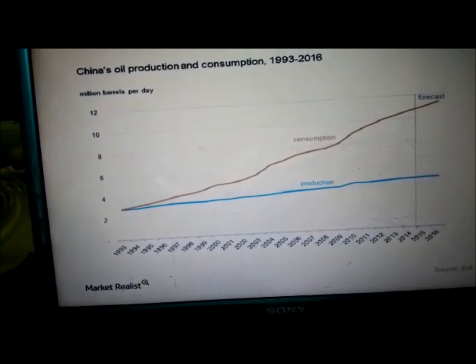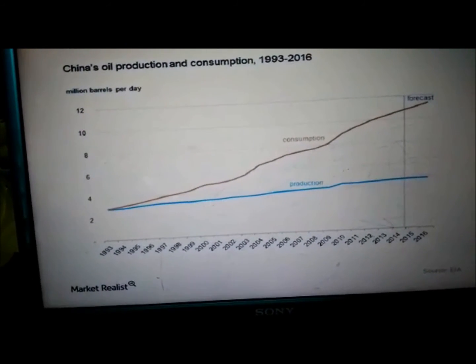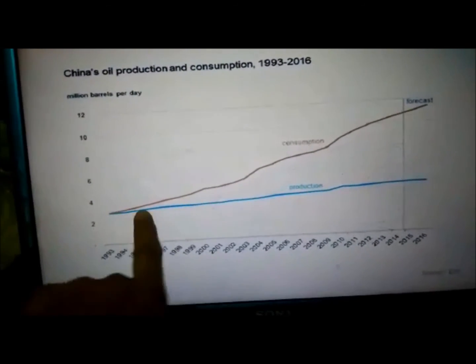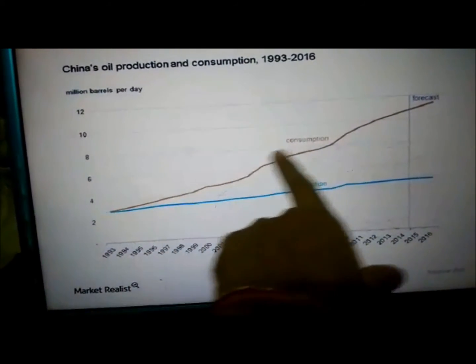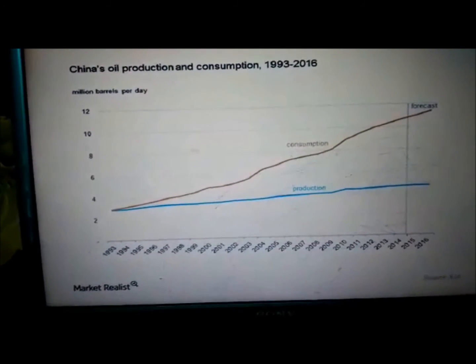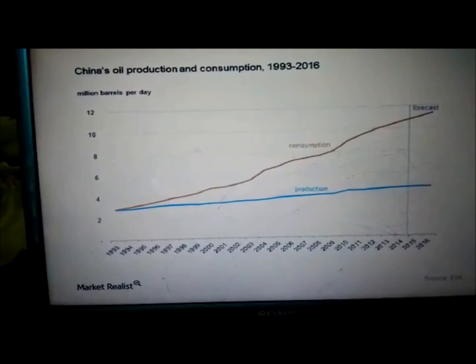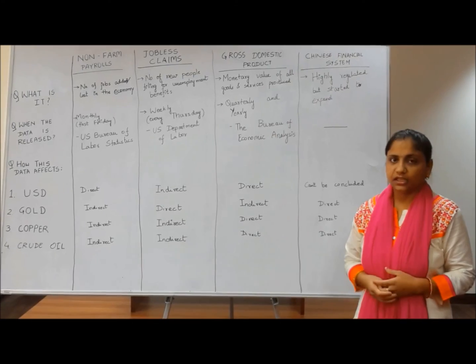Now we can see from this graph China's oil production and consumption. We can see that as the production of oil is increasing, the consumption is also increasing. So we can say there is a direct impact of China's financial system on the consumption of crude oil.